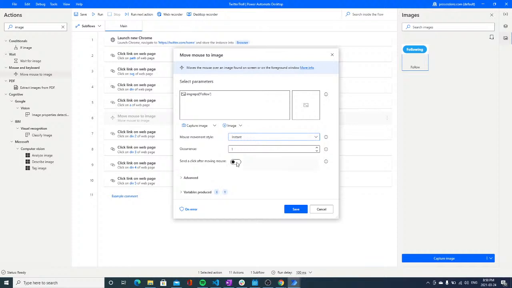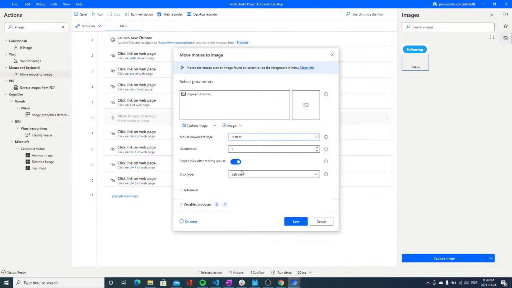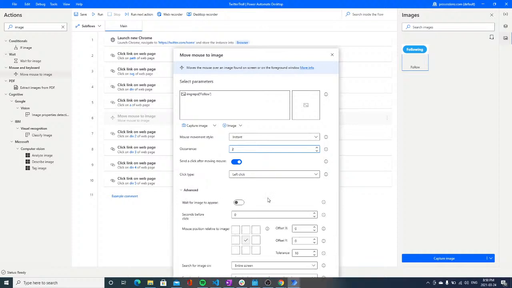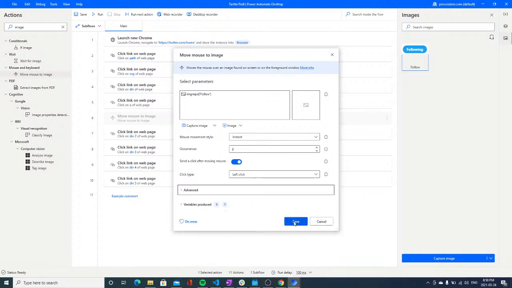So send a click after moving the mouse. Now that is what we want to do. We want to send a left click on the first occurrence that we find. So it's going to find the first occurrence, check it, find the second occurrence, check it, and on the third occurrence do our click. We could go with the second occurrence just to demonstrate this concept. Now in the advanced options, we do want to wait for the image to appear, otherwise our process might fail. Alright, let's close the advanced options, and that is pretty much all that we have to do right now.